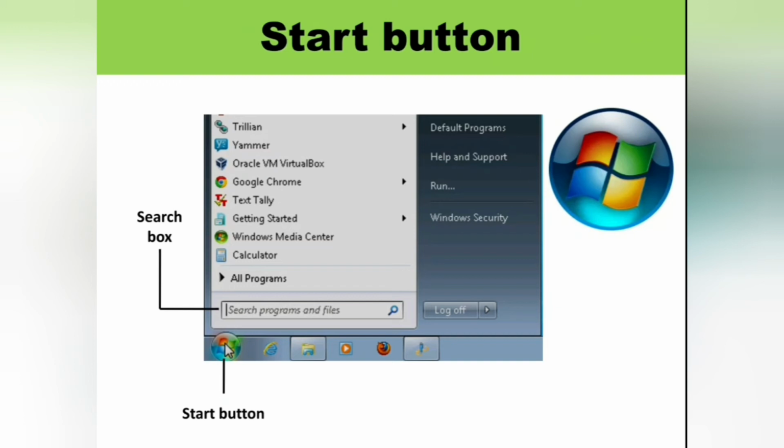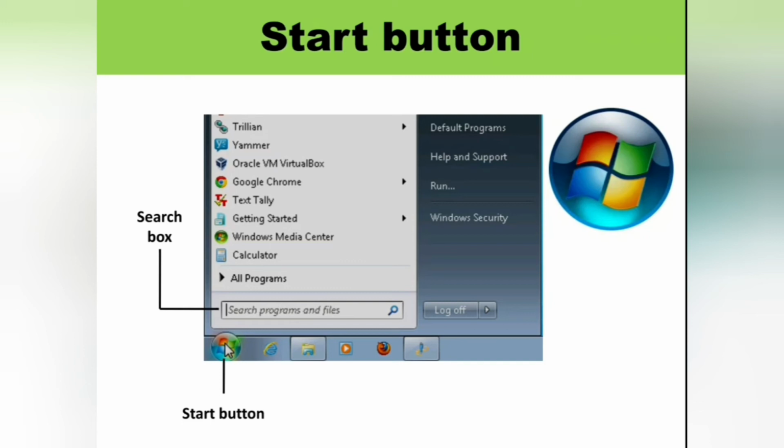The Start menu displays a list of programs, folders and settings of a computer. It is called a menu because it provides a list of choices.